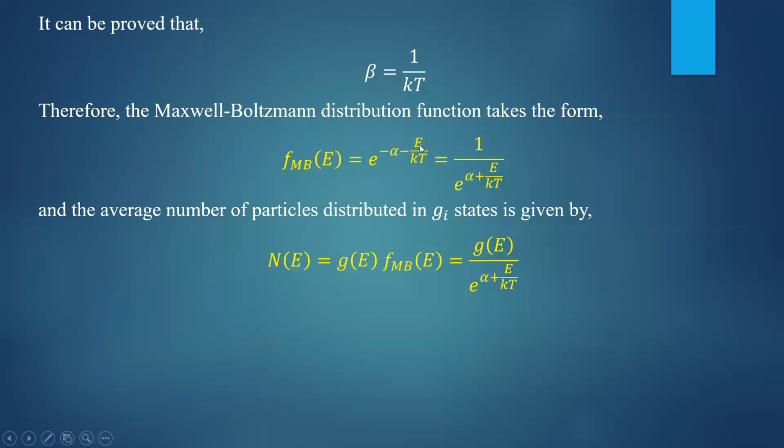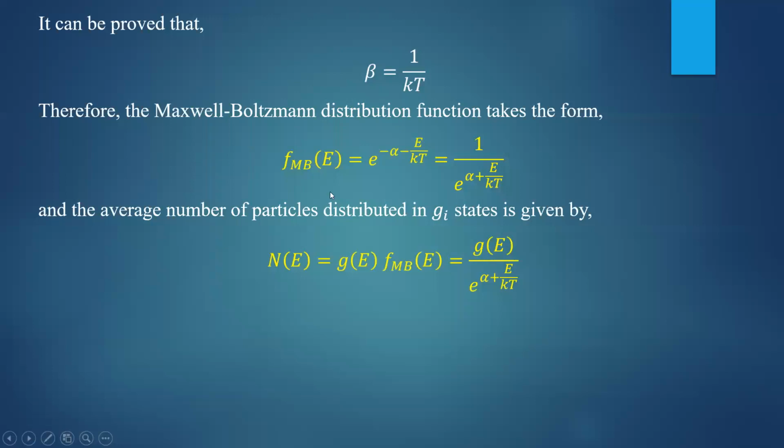Beta E is replaced by E by kT because beta equal to 1 by kT. It is with negative power, that is represented as 1 by e to the power alpha plus E by kT. So this is called the Maxwell-Boltzmann distribution function.